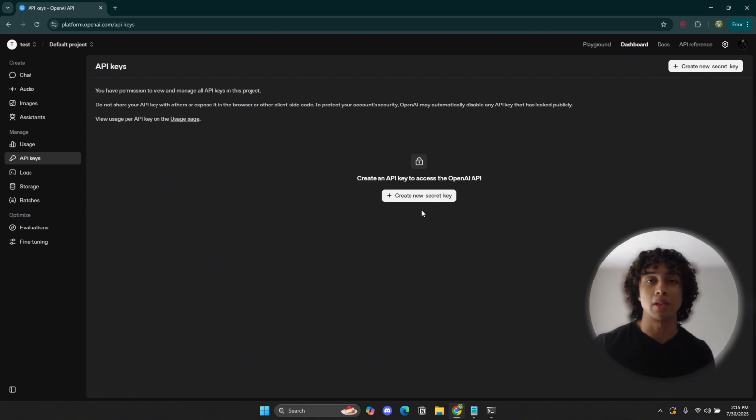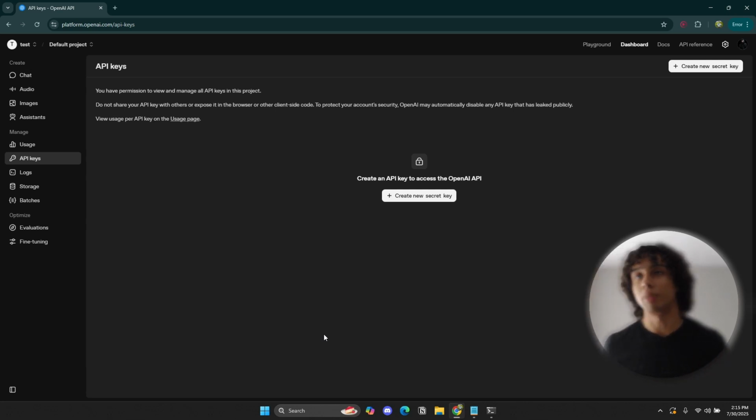This API key is going to allow you to connect with the OpenAI API, so you can get the functionality that OpenAI is giving you access to. Of course, you can go deeper yourself on the website, read more about it, read about the different tiers and the different payment plans. I'm not going to dive into that. Today I just want to introduce what an API is. Now you know what an API is.